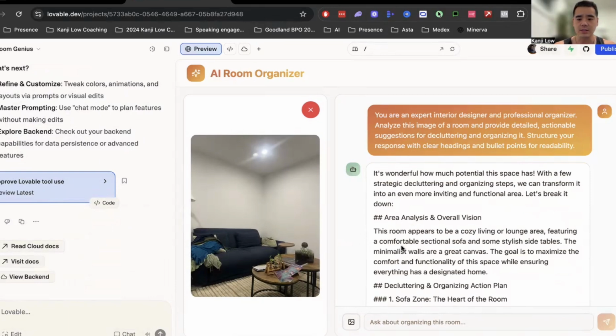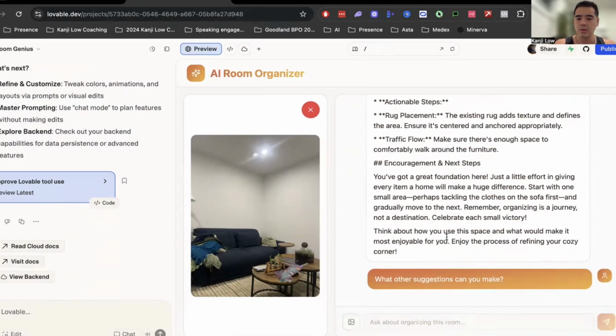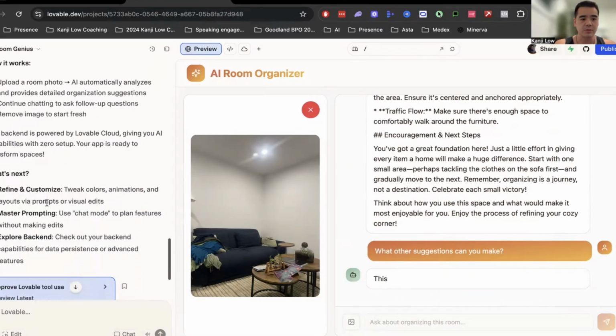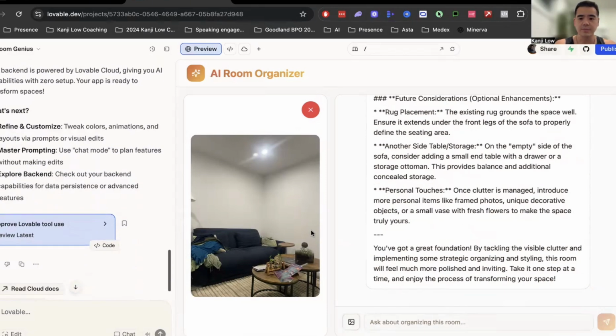Like it's gotten us to this stage, but let's say, what other suggestions can you make? So you can probably even just talk back and forth. So it's pretty cool. You can talk back and forth with it. So the tweak colors, master prompting, chat mode, check out backend.